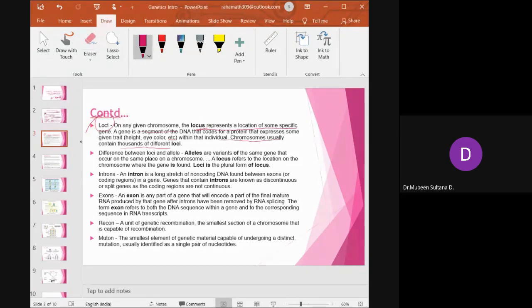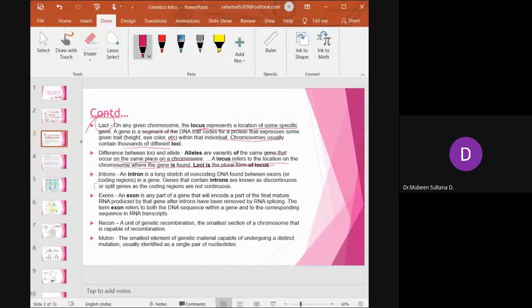So what is the difference between an allele and a locus? Alleles are variants of the same gene that occur at the same place on the chromosome, whereas locus refers to the location on the chromosome. Do you understand? Alleles are variants of the same gene present on the loci, whereas loci is the location on the chromosome where the gene is present.